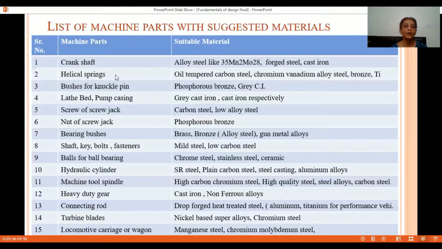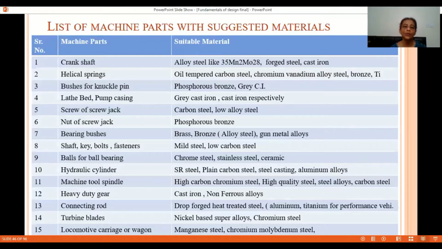When we take an example of a helical spring, it can be made from different varieties of materials based on its applications. The materials used are oil tempered carbon steel, chrome vanadium alloy steel, bronze, titanium, etc. When we talk about the casing of any machinery, like a lathe bed or the casing of a pump or a motor, it is generally made from grey cast iron or cast iron respectively.